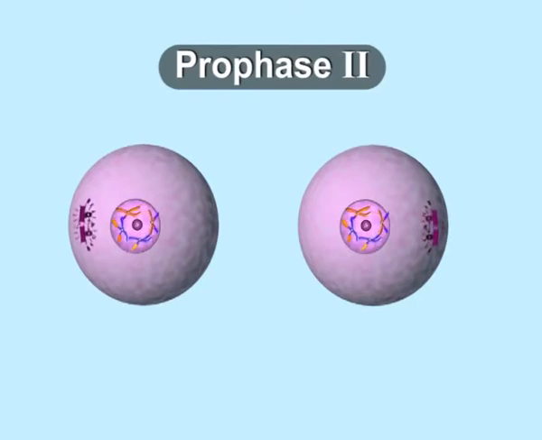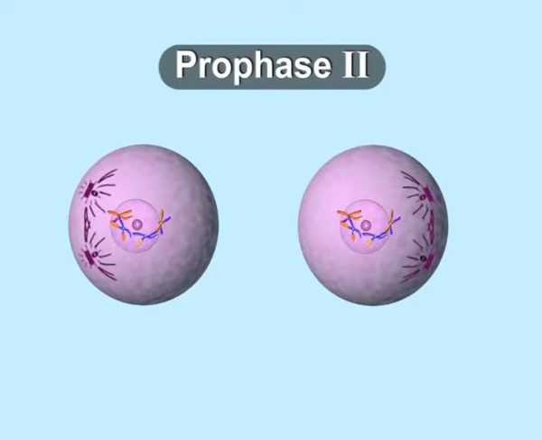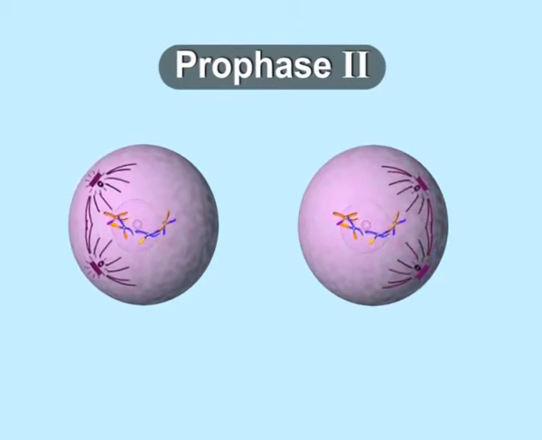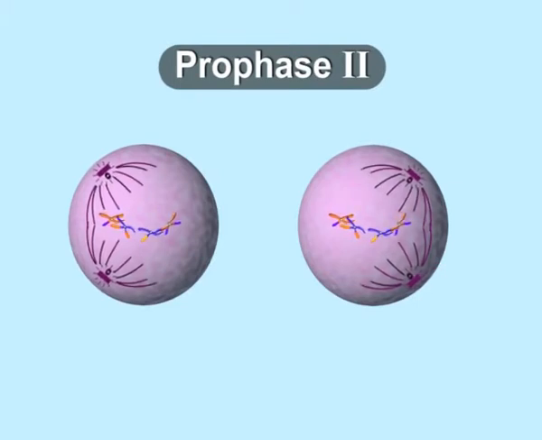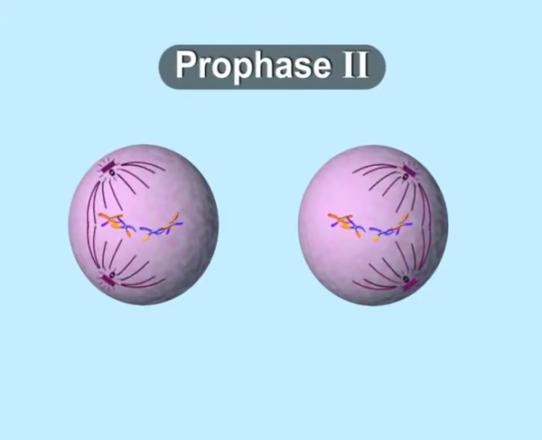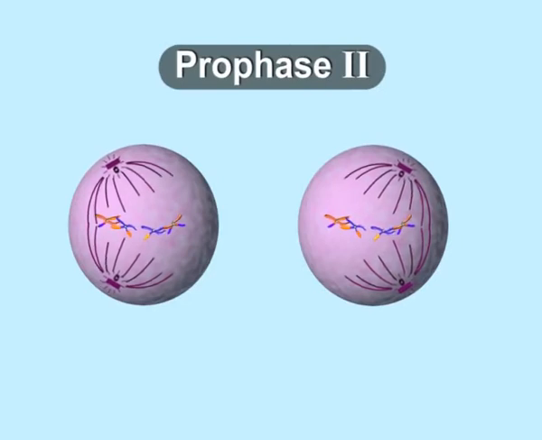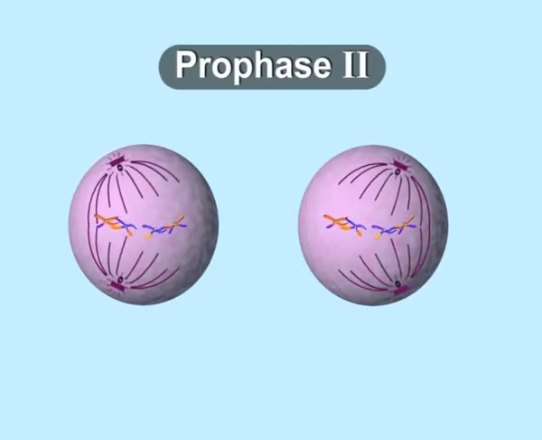Prophase 2 begins with dissolution of nuclear envelope and nucleolus. Aster and spindle formation start taking place from the centrioles. Chromatin material condenses into chromosomes.